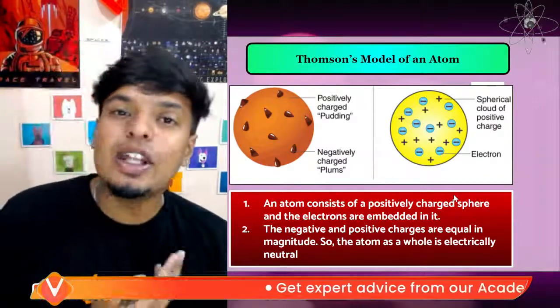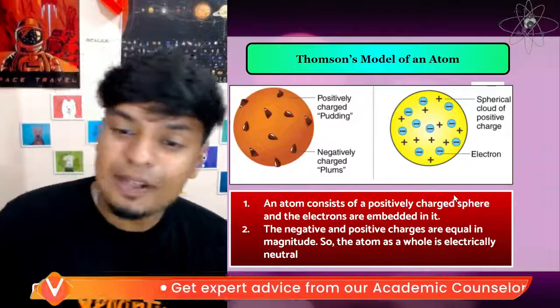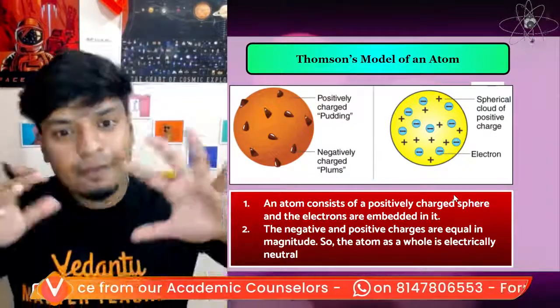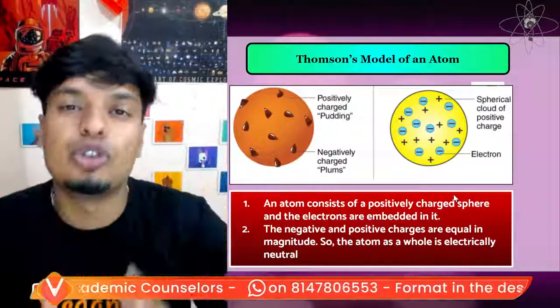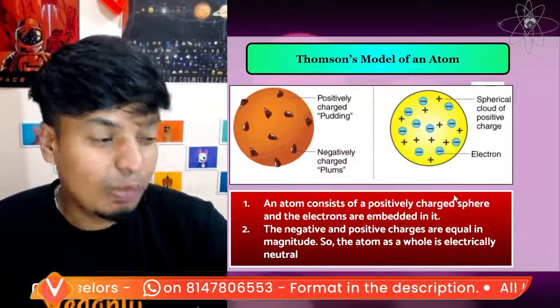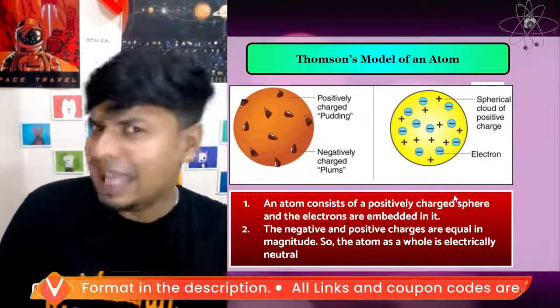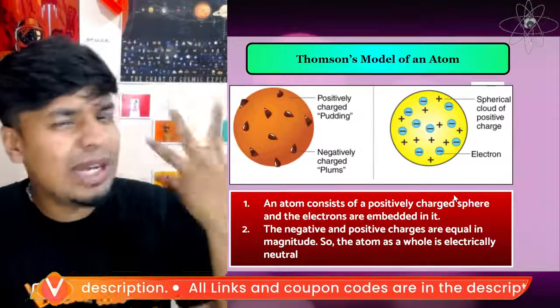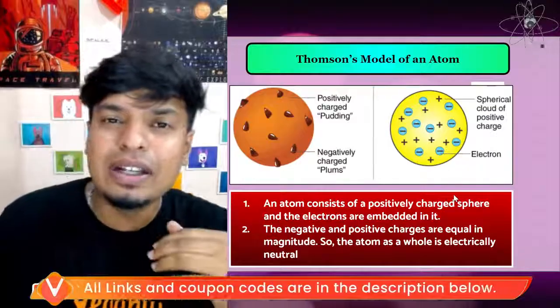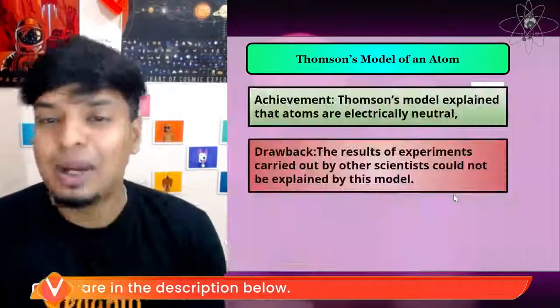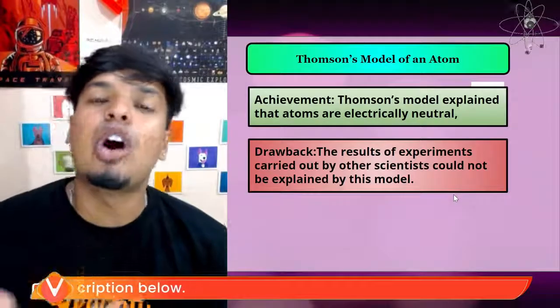He told they're neutral also. The negative and positive charges are equal in number, so the atom itself is entirely electrically neutral. Now people were happy. They were like, yeah, it can be like a watermelon, it can be like a pudding cake. What is wrong in this? That's what he thought. But then there were a lot of drawbacks also.